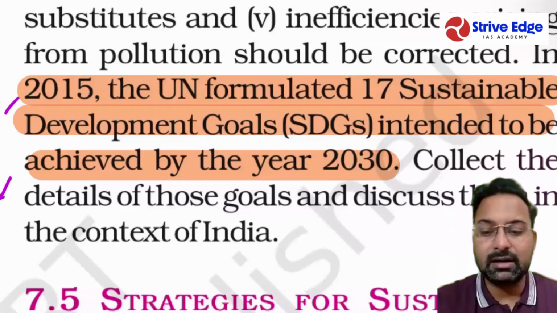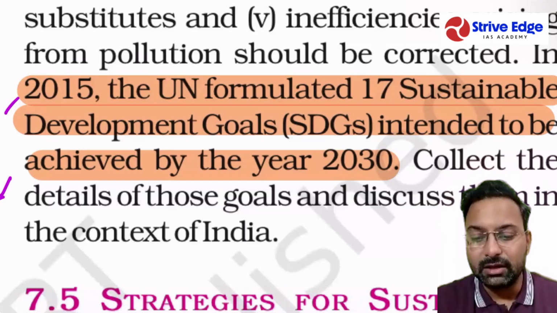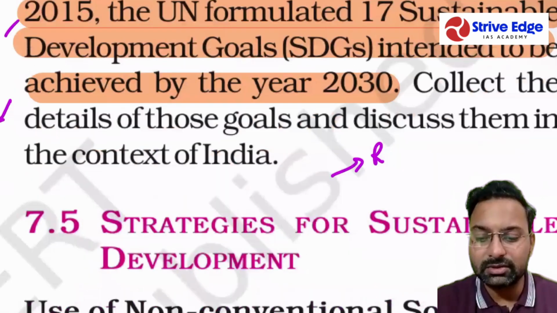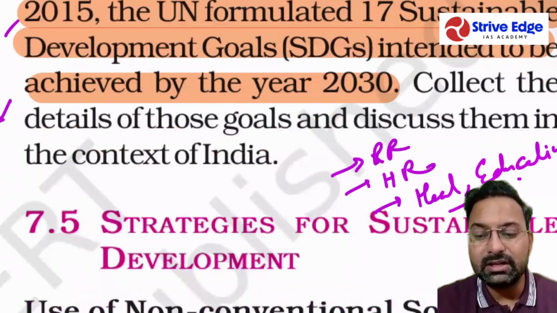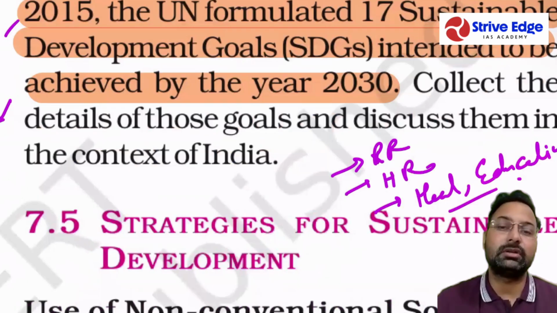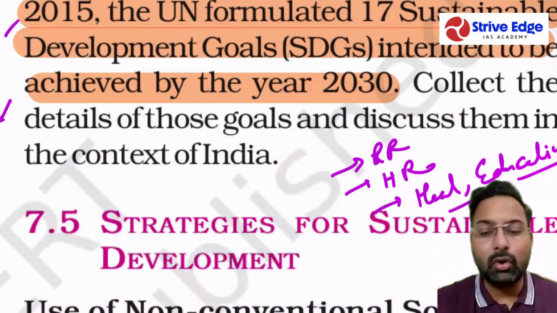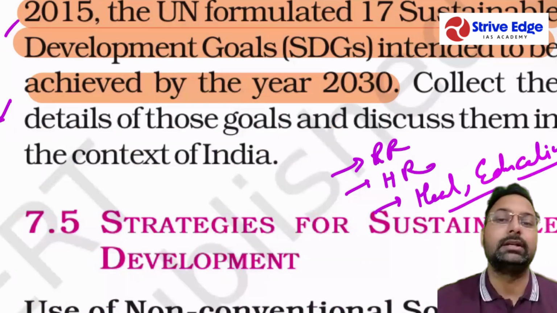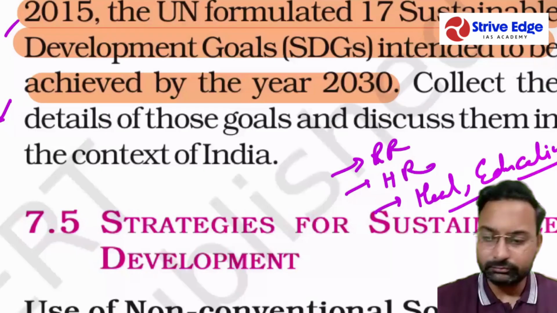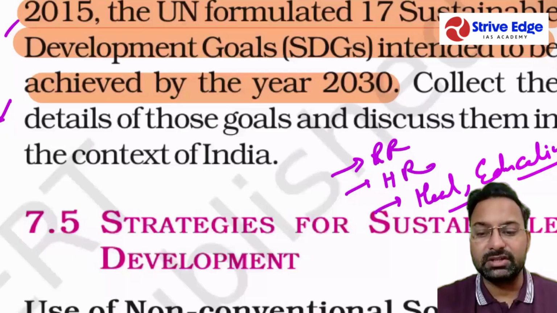These are related to poverty reduction, reduction of hunger, health, and education for all. These are the things through which sustainable development can be achieved. In fact, all these goals are for reducing inequality in society. So this was the method through which sustainable development can be achieved.